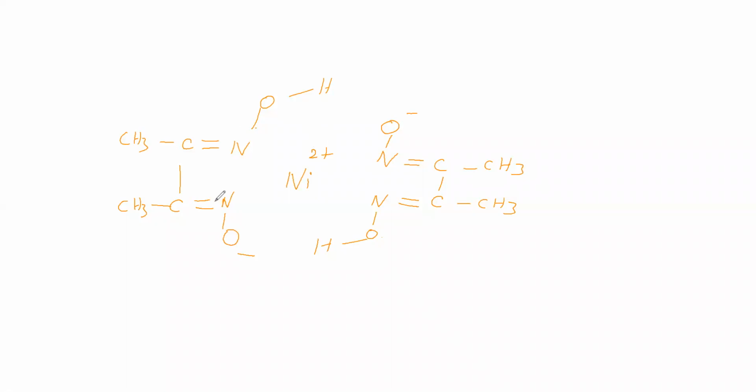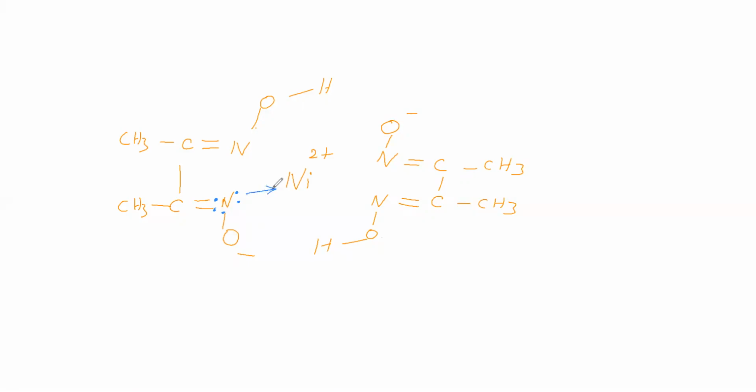Therefore, this nitrogen valence shell has 5 electrons. One electron makes a bond here, one electron makes a bond here, and one electron makes a bond here. The remaining 2 electrons of this nitrogen make a dative bond with this nickel.